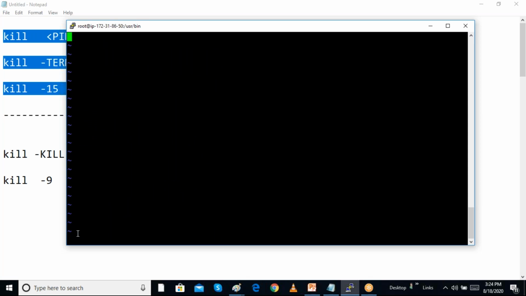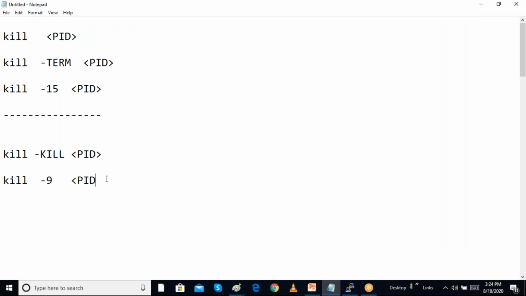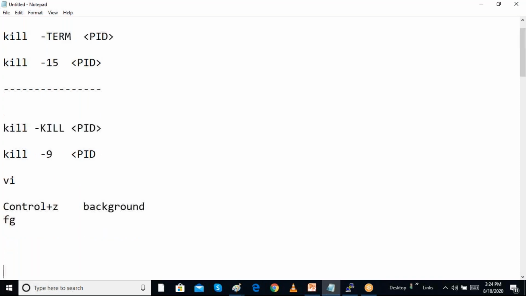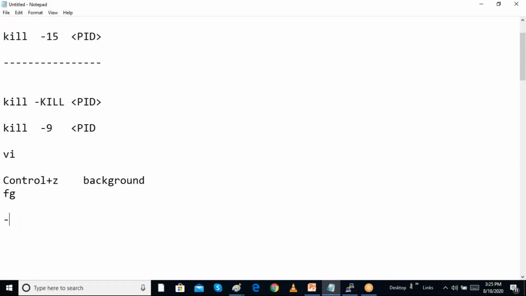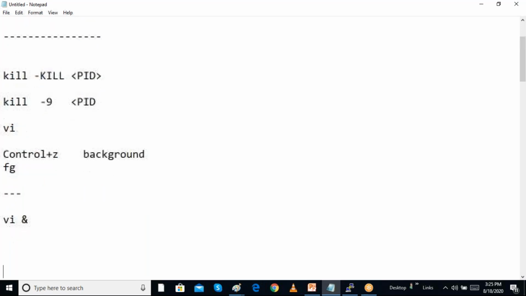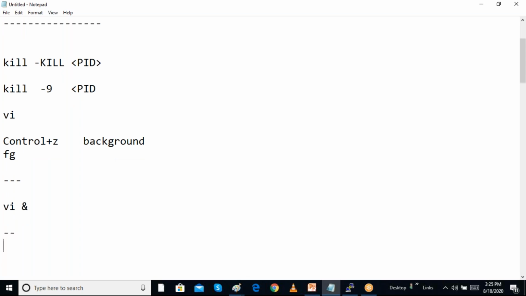FG means I can make it foreground, and Control Z will send it to the background. So I can open a VI program and give Control plus Z, and I can make it a background job, so the program will work in the background. If I want to run it in the foreground, I can just give the FG command. Whenever we are running a program, we can directly send it into the background by using the VI ampersand symbol. The jobs command will show all the jobs running in the background, and if you want to stop a job, you can give kill percentage job number.